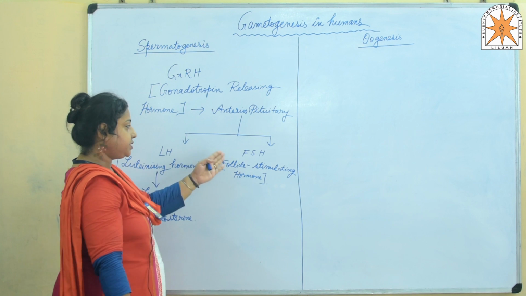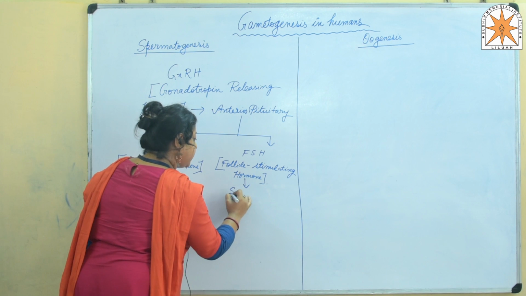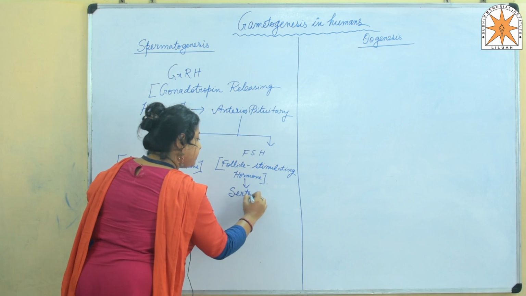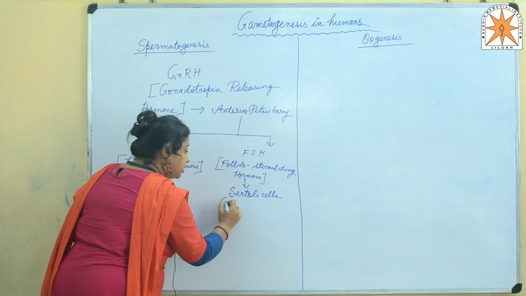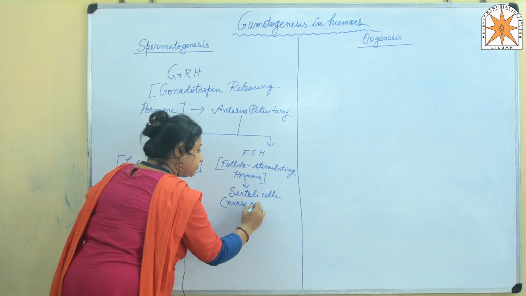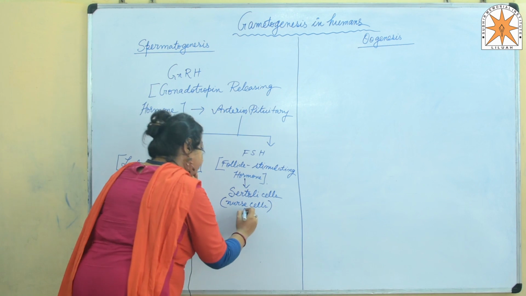Whereas the FSH or follicle stimulating hormone acts on the Sertoli cells, which are also called the nurse cells, and helps in the production of